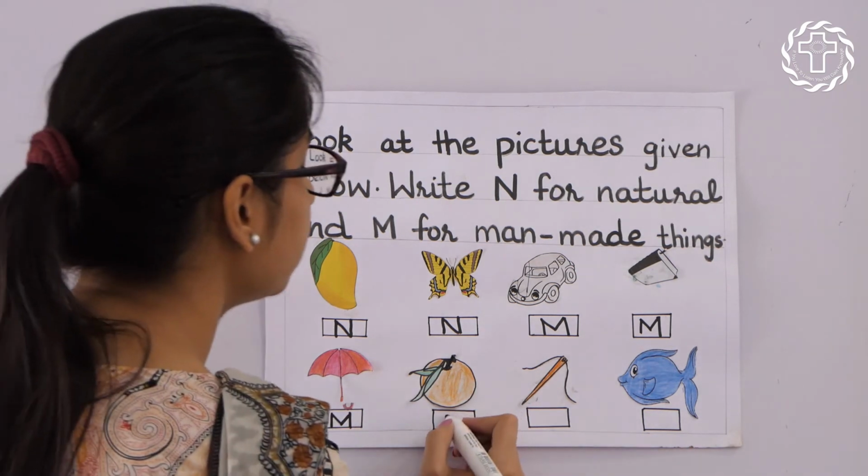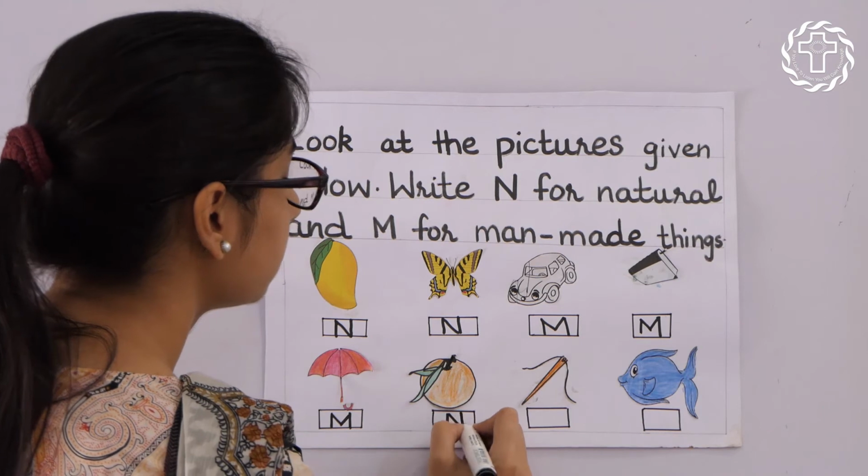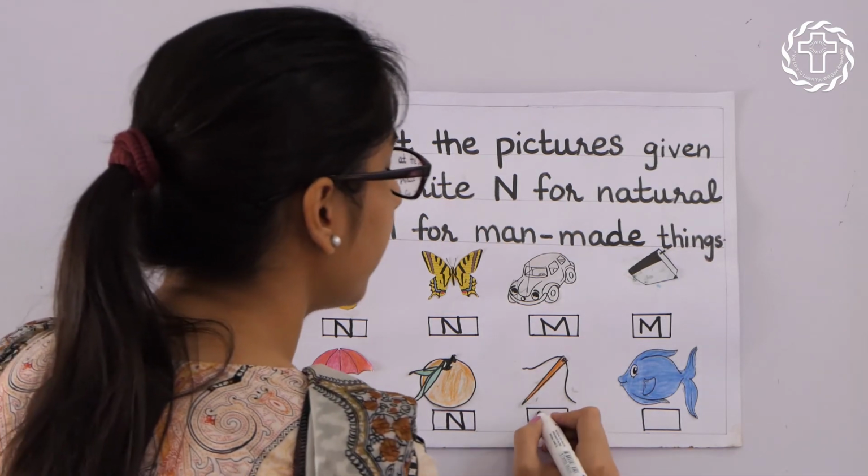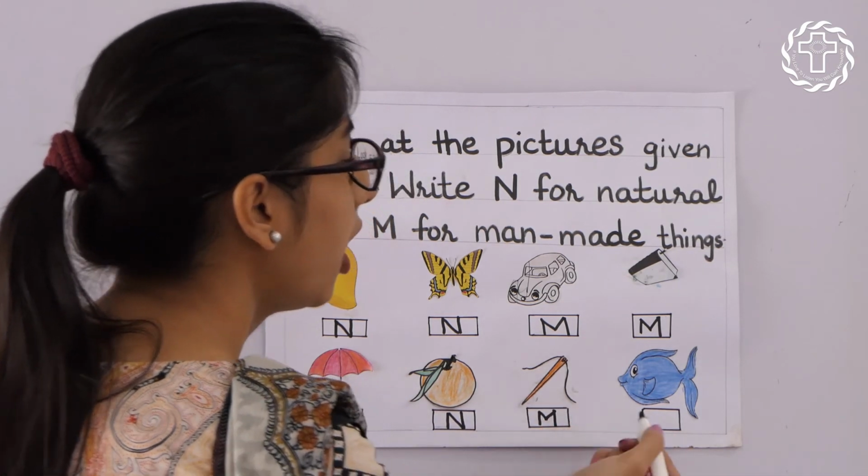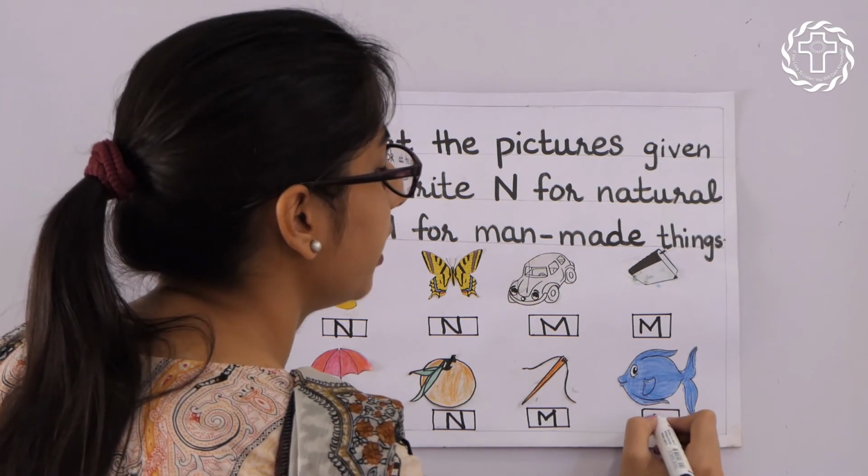Orange, natural, so write N over here. Needle, man-made, so write M over here. Fish, natural, so write N over here.